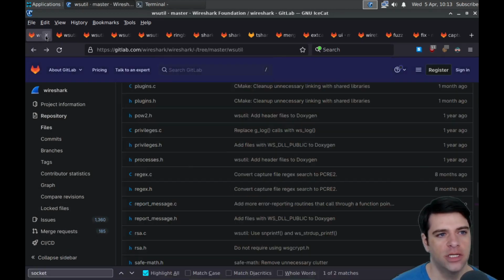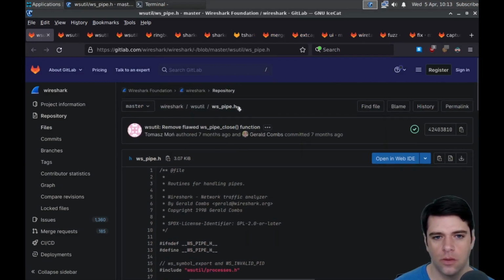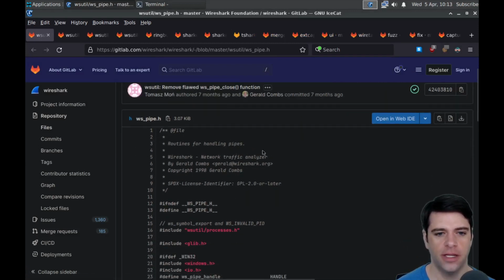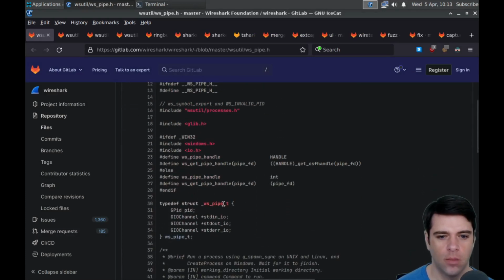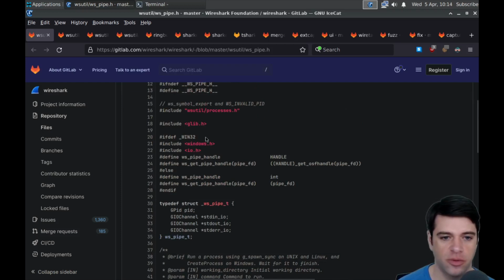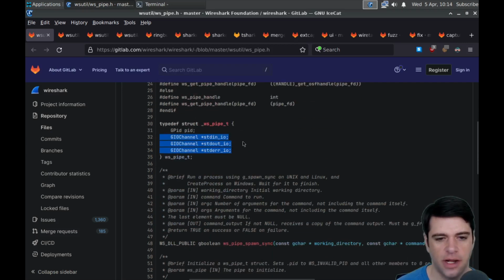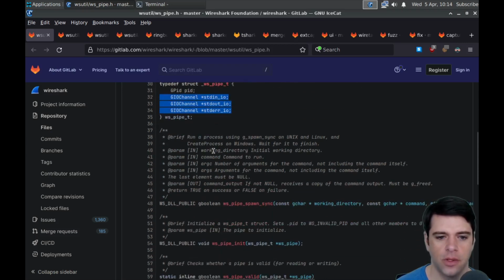Okay, so let's look at some of this stuff. So WS pipe is routines for handling pipes. I don't think I know much about pipes. I know they're a Unix thing, but presumably also a Windows thing. The WS pipe type has a PID, which should be process ID. Then we've got channels for standard in, standard out, and standard error.